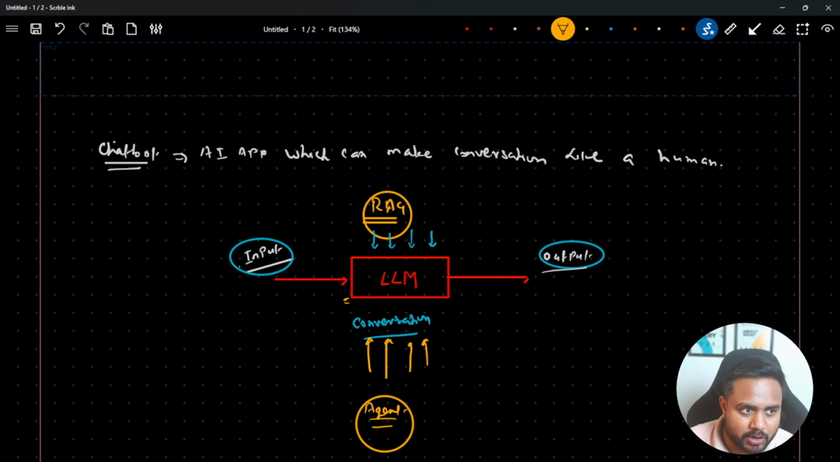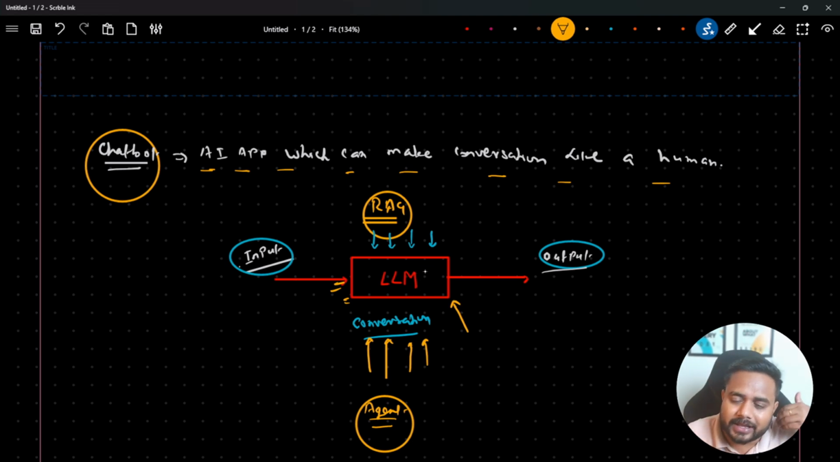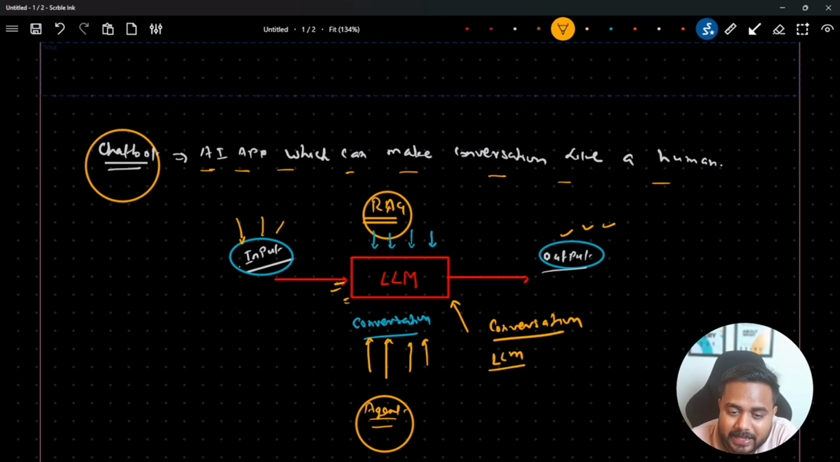So guys, what is a chatbot? A chatbot is an AI app which can make a conversation like a human, which is my simple model. But guys, we are passing an input to this particular model, and it is giving me output, but it's not a conversation. Conversation means where my LLM model can remember the previous message, where it can maintain the memory of the conversation. That is called a chatbot. That is a real chatbot. Otherwise it's a simple model, that's it.